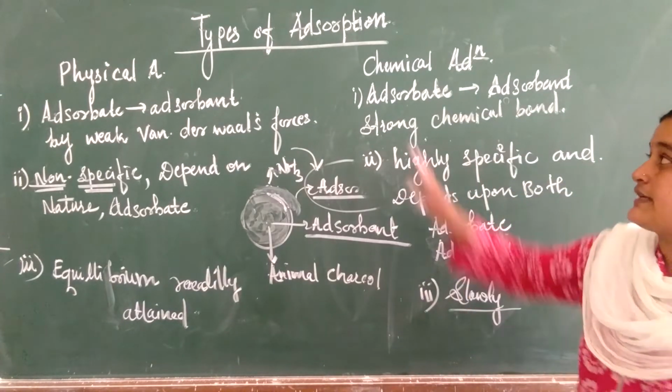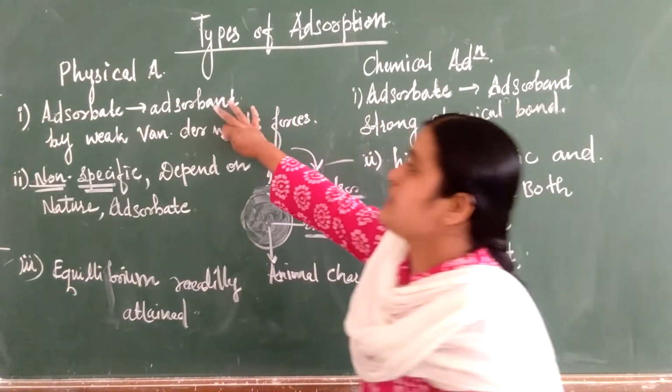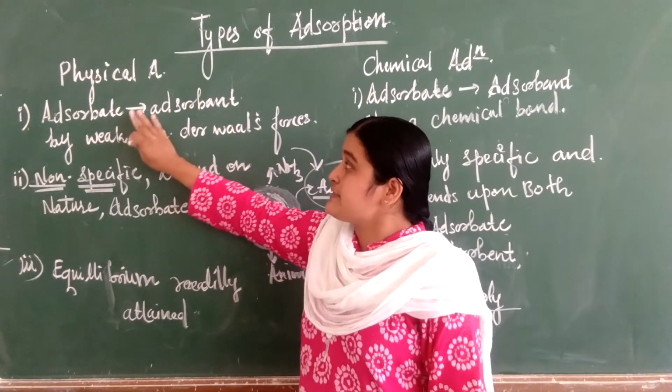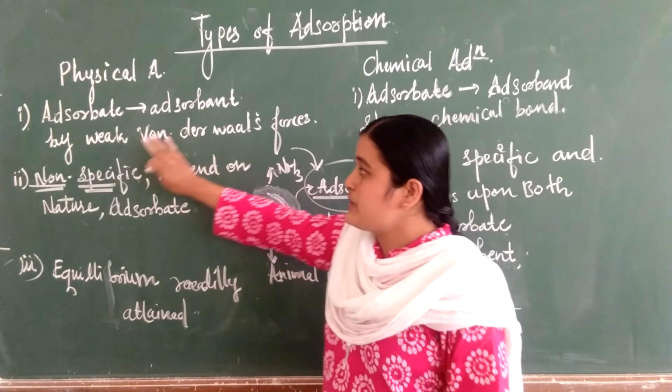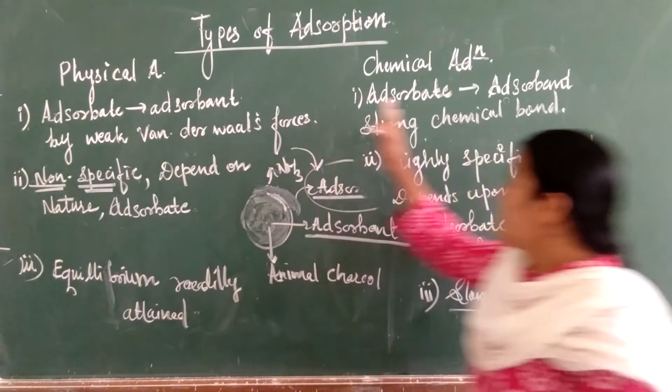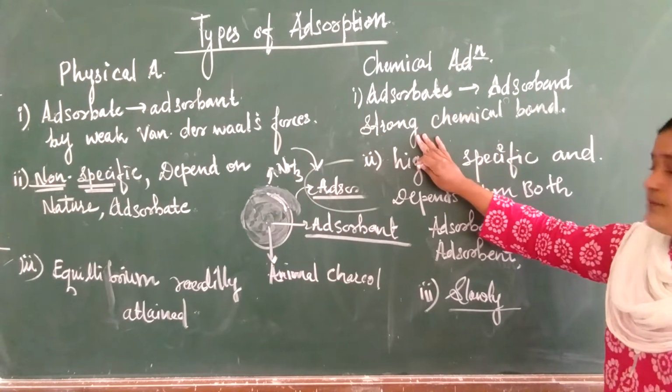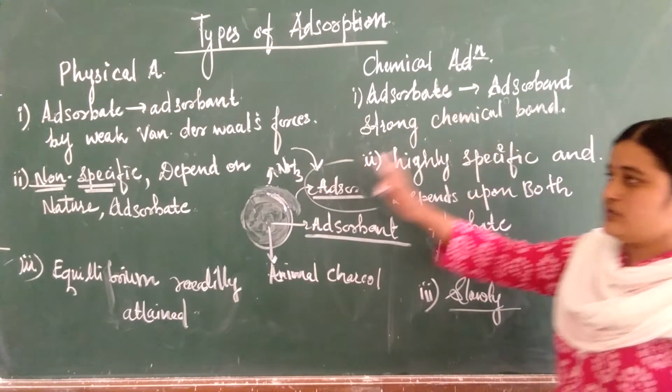Here we are seeing the types of adsorption: physical and chemical. In physical adsorption, adsorbate molecules are held on the surface of the adsorbent by weak van der Waals forces; in chemical adsorption, by strong chemical bonds.